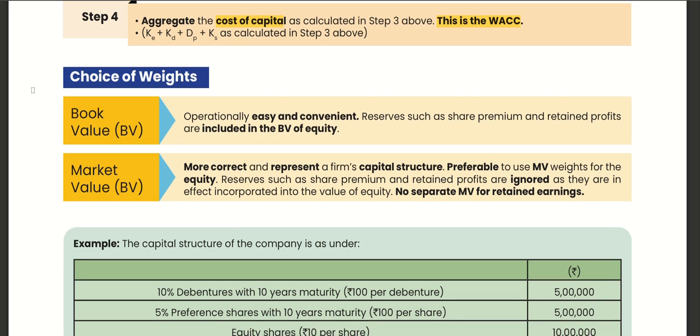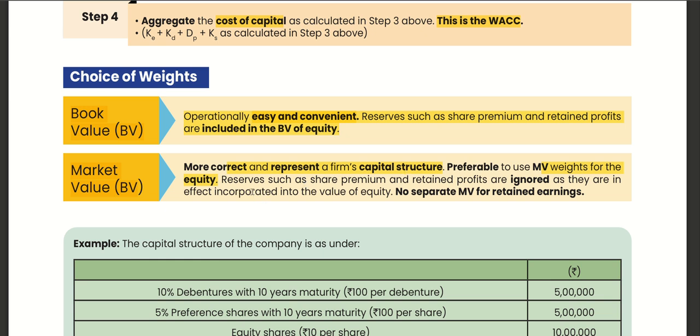Choice of weights: book value weights, market value weights. Book value weight is operationally easy and convenient. Reserves such as share premium and retained profits are included in book value of equity. But market value is more correct and represents the capital structure, so it is preferable to use market value for the equity.